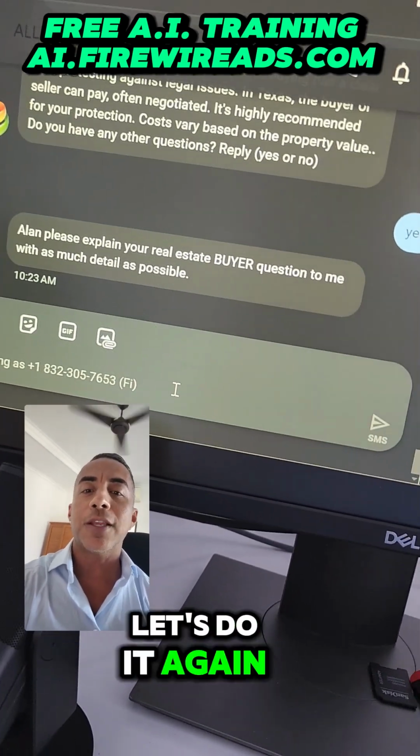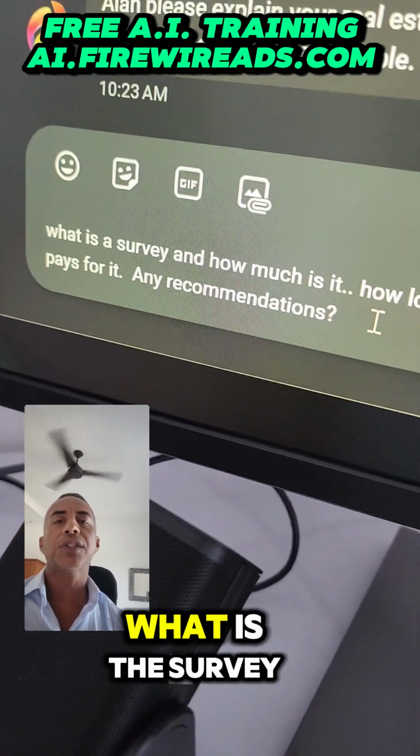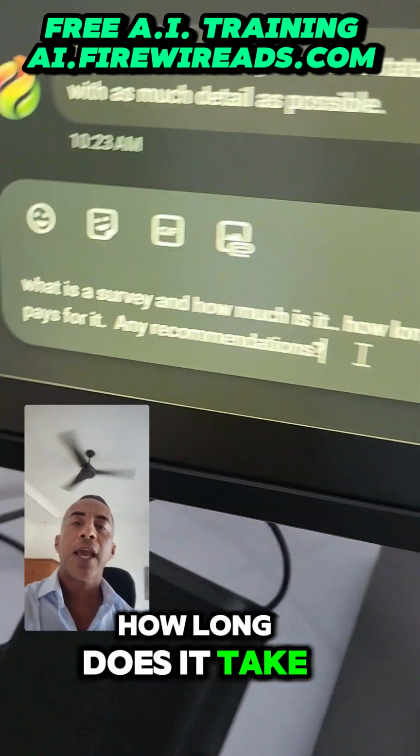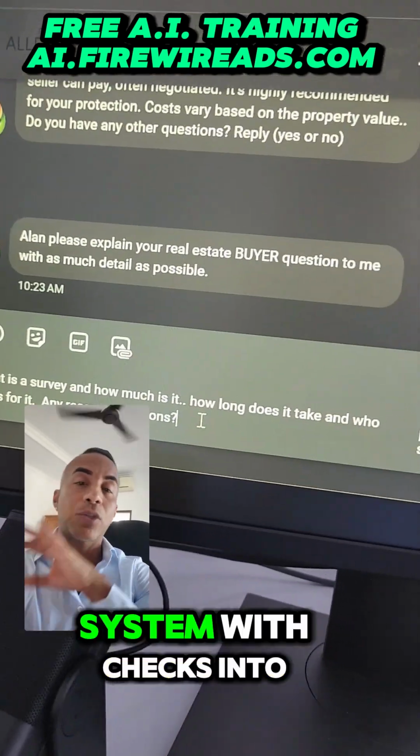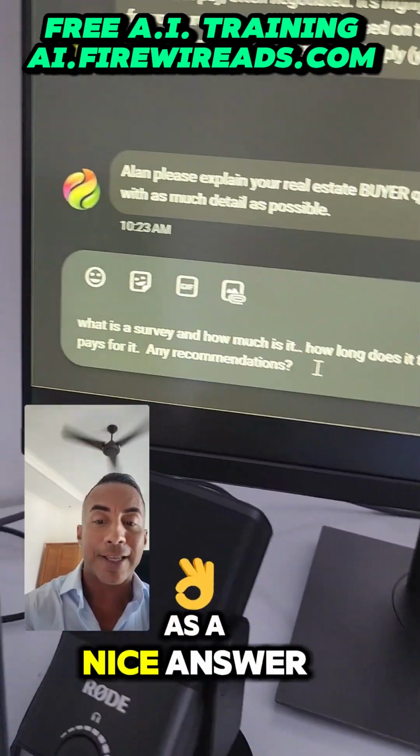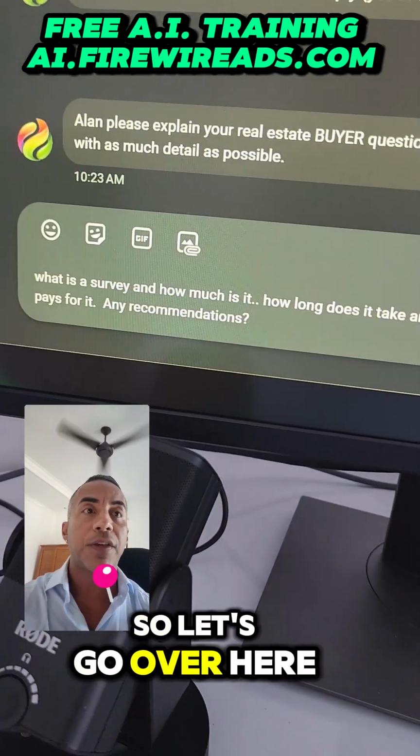Okay, so let's do it again. So once again, we're going to the complex question. What is the survey? How much is it? How long does it take? And who pays for it? And any recommendations? Once again, this SMS is going to the automation system, which checks into ChatGPT and gives it as a nice answer, staying within state law. So let's go over here, send that out.